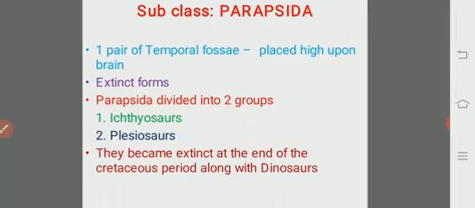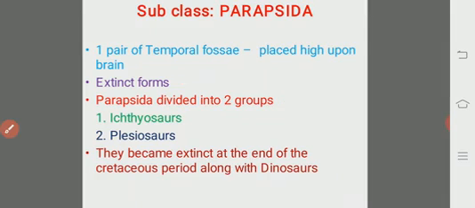Coming to the subclass Paropsida, only one pair of temporal fossae are present. They are placed high upon the brain, but these are extinct forms. This subclass Paropsida is divided into two superorders or groups, the ichthyosaurs and the plesiosaurs. They became extinct at the end of the Cretaceous period, when the dinosaurs also went extinct.